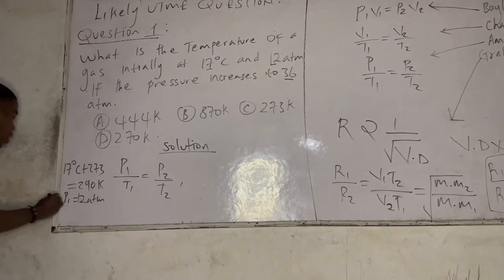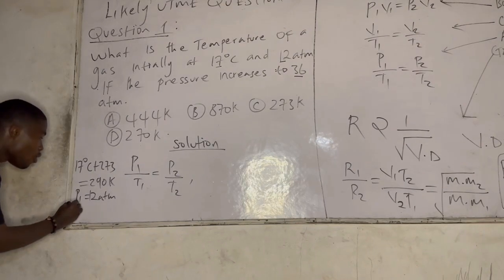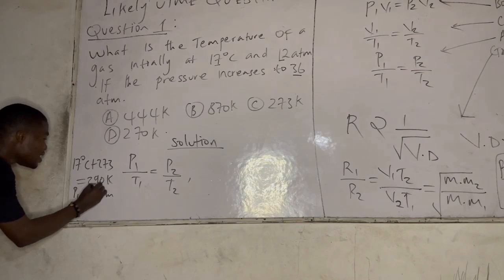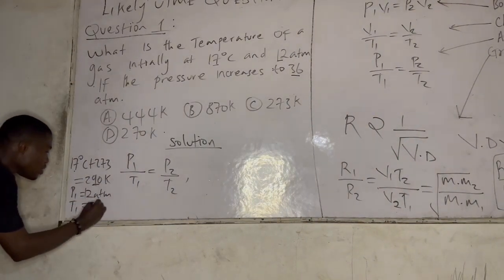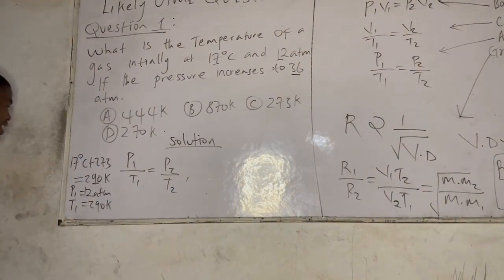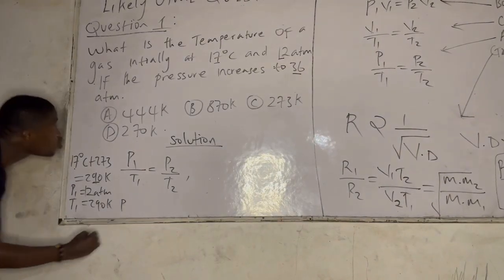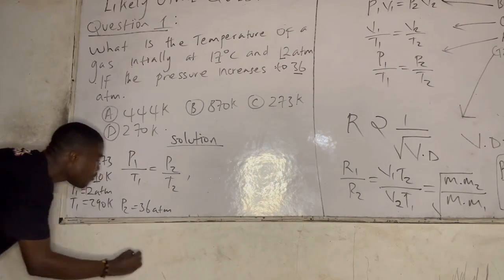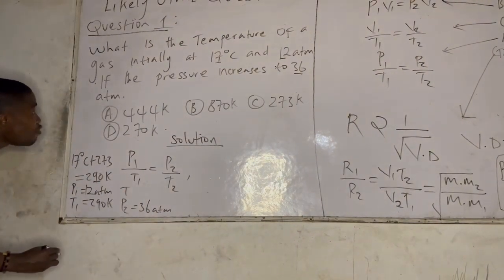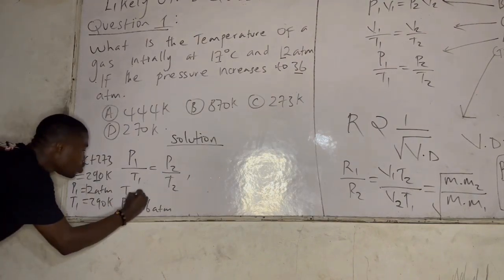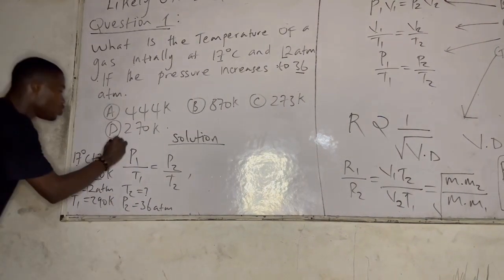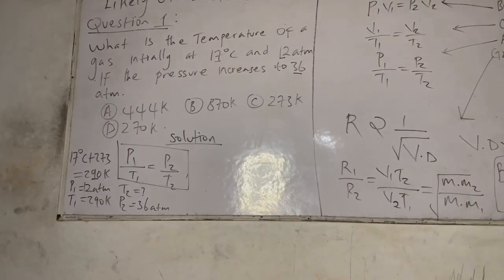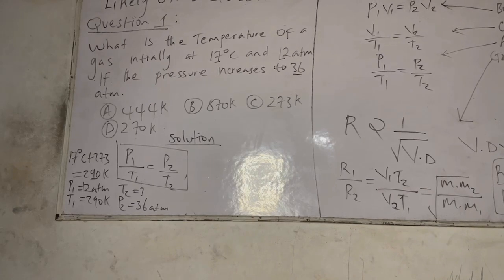Then for T1, it was 290 Kelvin, which was 17 degrees Celsius. And we were given P2: it increased to 36 atm. Therefore, follow me very well, I am looking for T2. Not forgetting our formula was from Gay-Lussac's law, so we are relating pressure and temperature.